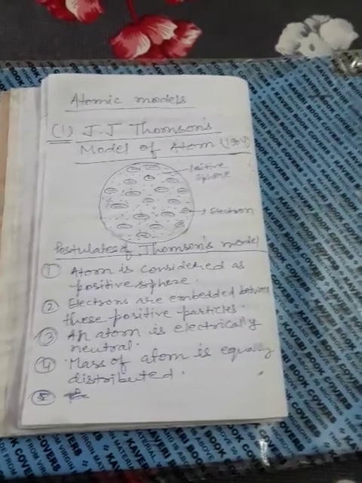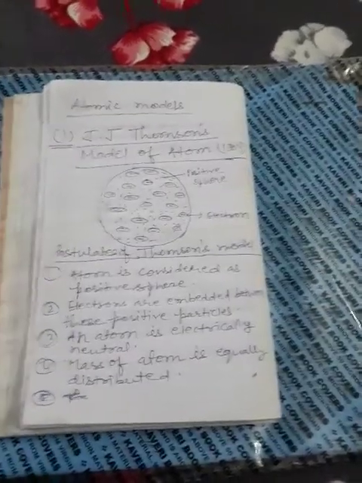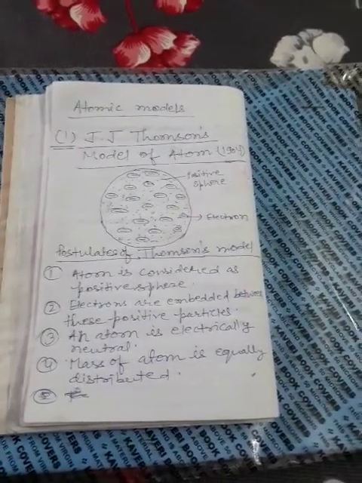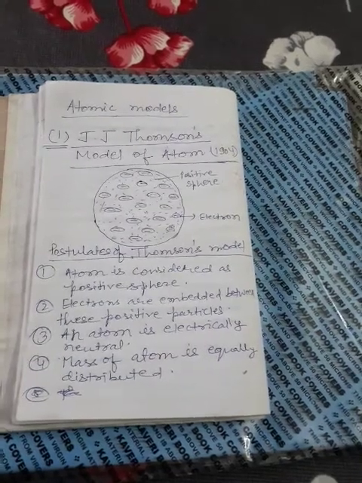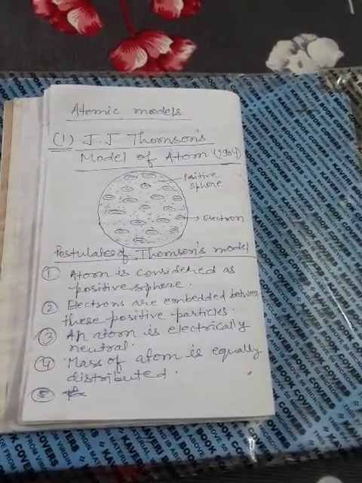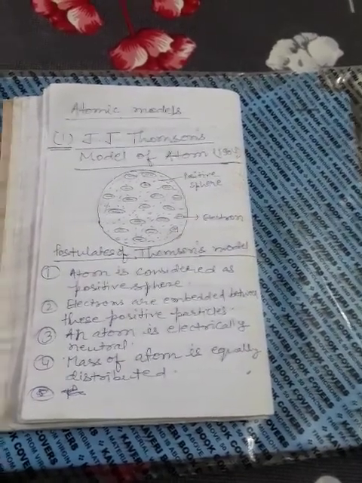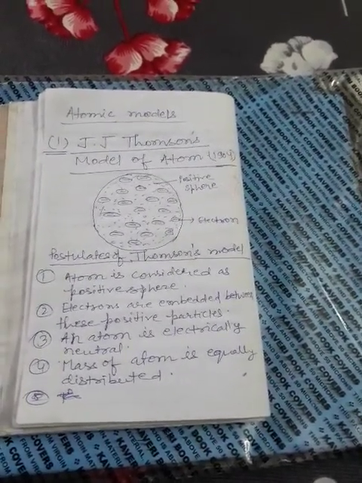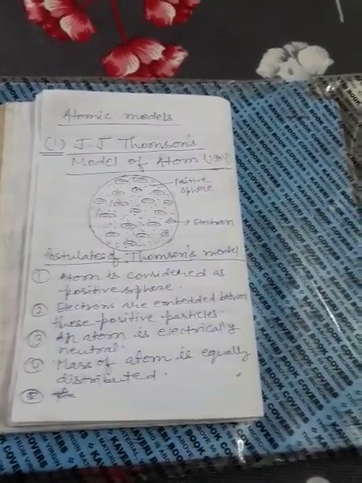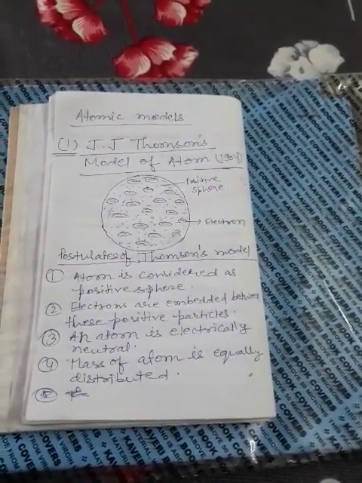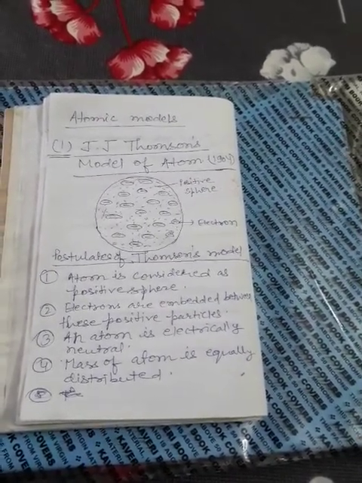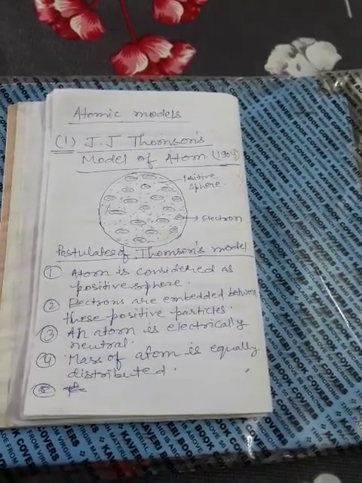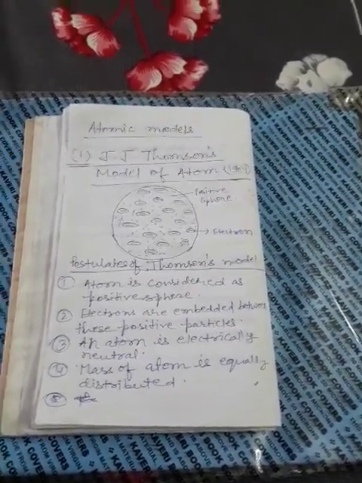You can see here, according to J.J. Thomson, the atom is considered a sphere, and in this atom, positively charged particles are equally distributed, and negatively charged electrons are embedded in this. The mass of the atom is equally distributed. The number of positively charged particles is equal to the number of negatively charged particles. According to J.J. Thomson, an atom is electrically neutral because the number of positively charged particles is equal to the number of negatively charged particles.